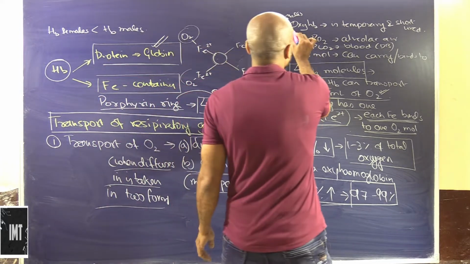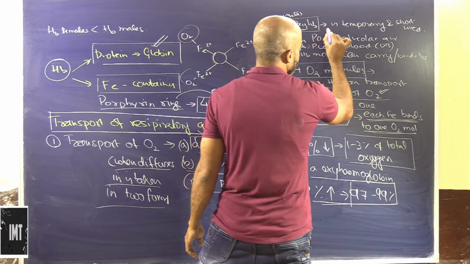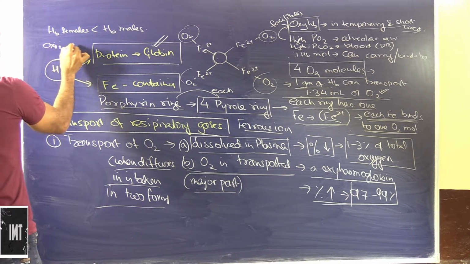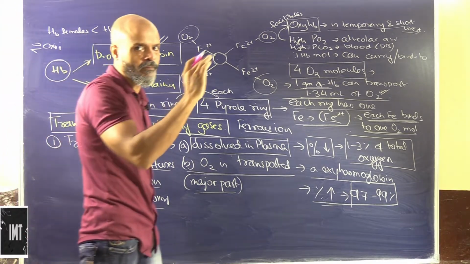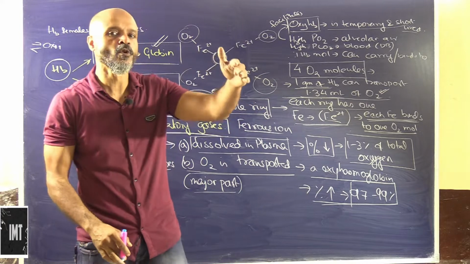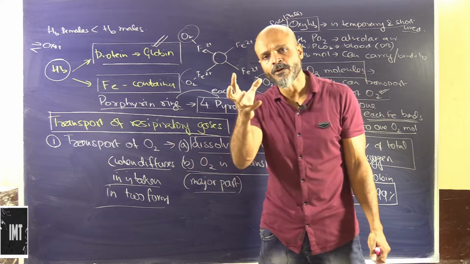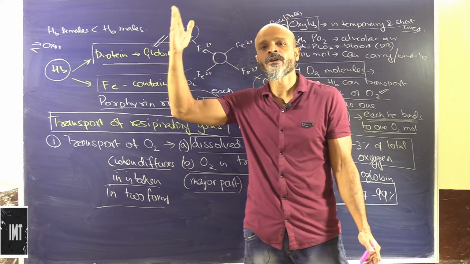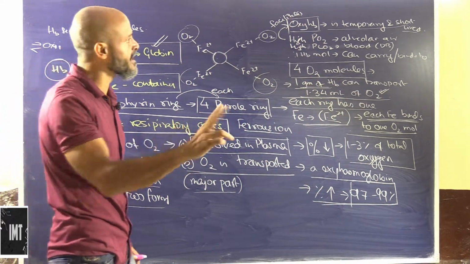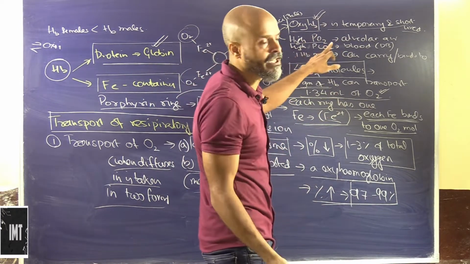Now this oxyhemoglobin which is formed is temporary and short lived. We have seen that the compound oxyhemoglobin is temporary and it is a reversible process. So hemoglobin plus oxygen forms oxyhemoglobin, and this is a reversible process, because when it goes into the tissues, the partial pressure of oxygen in the tissues is very low, because of which the oxygen drains out, or rather this compound breaks and oxygen goes into the tissues. So the thing which facilitates the transfer is the formation of oxyhemoglobin. How will this oxyhemoglobin form?